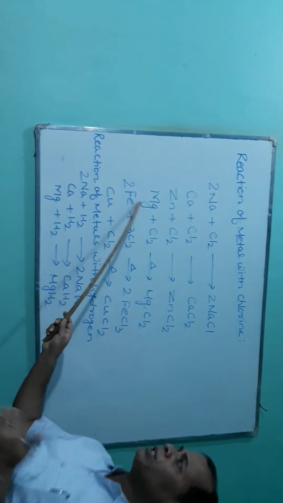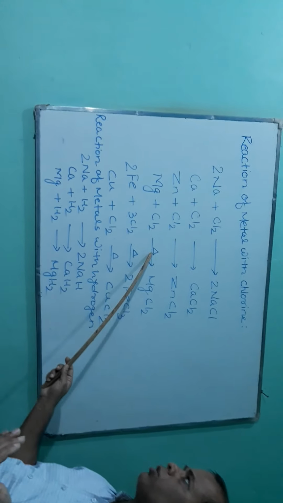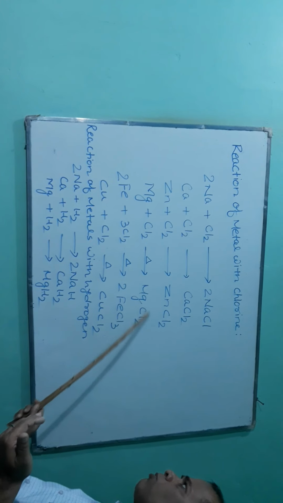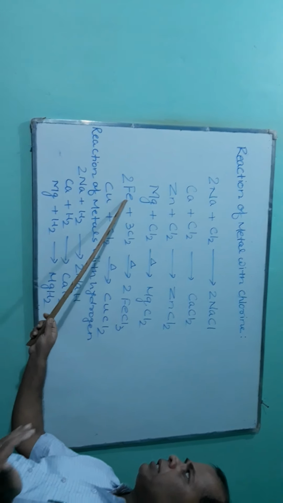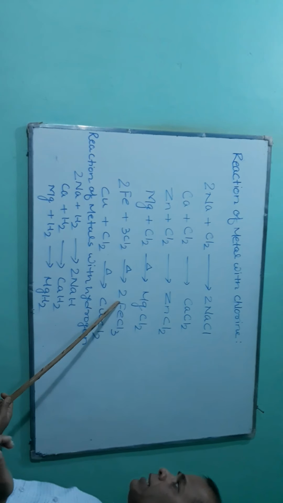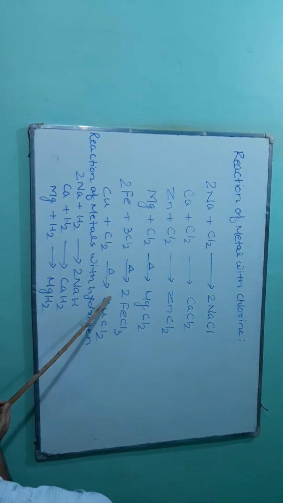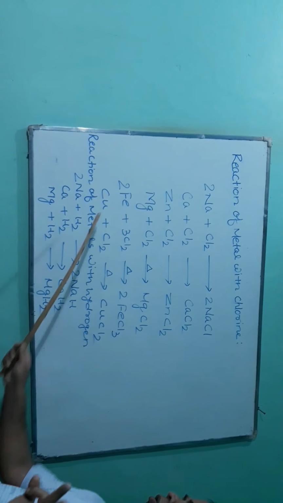But in the case of magnesium metal, there is a need of strong heating, then magnesium chloride is formed. Iron reacts with chlorine, forms ferric chloride or iron(III) chloride. Here iron exhibits +3 valency. Copper reacts with chlorine, forms copper chloride.